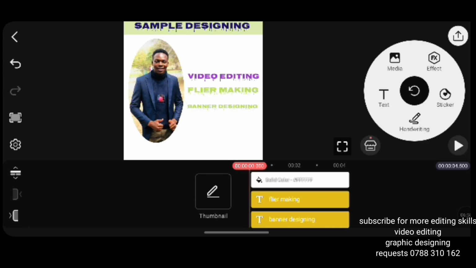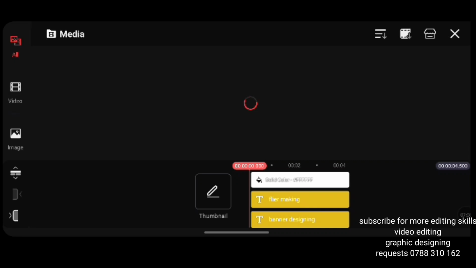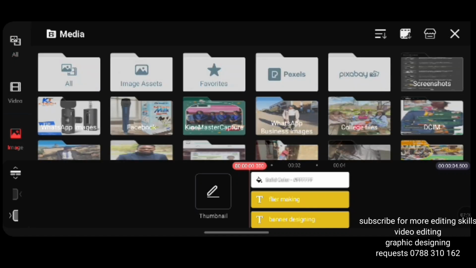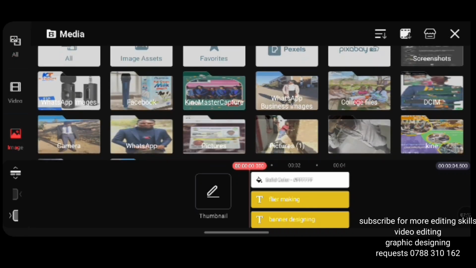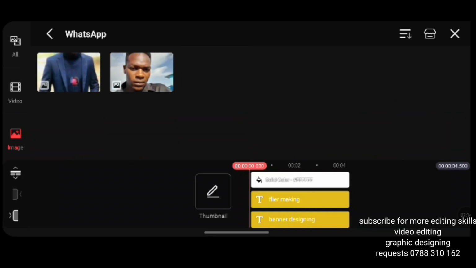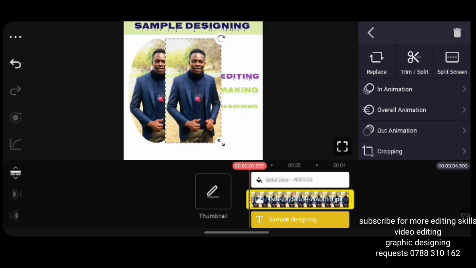Right, so guys, let's say you want to put a watermark on your flyer or a banner. You can just do the same process that you do when you are adding a picture, right? You tap on layer there, you choose the picture that you want to use as your background. Let's say I want to use the same picture that I was using. I tap the picture. As you can see, it appears down there.